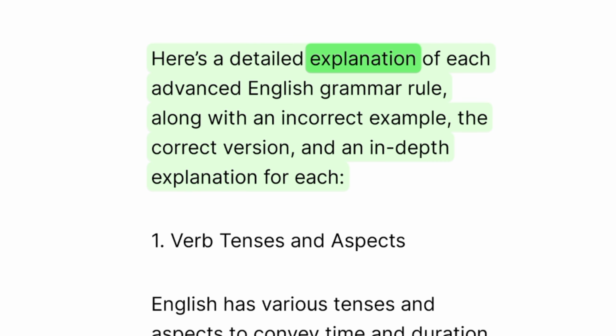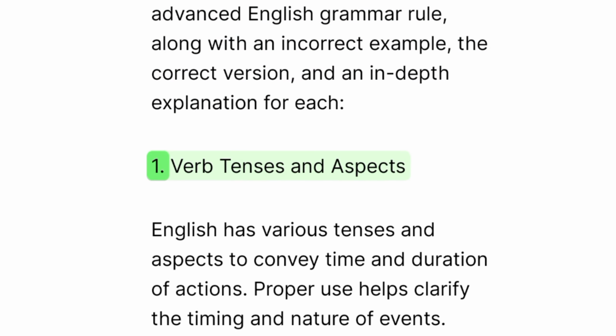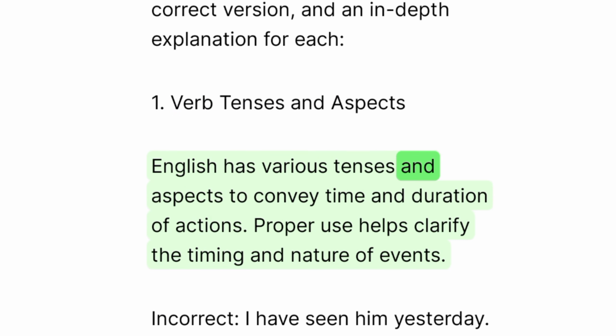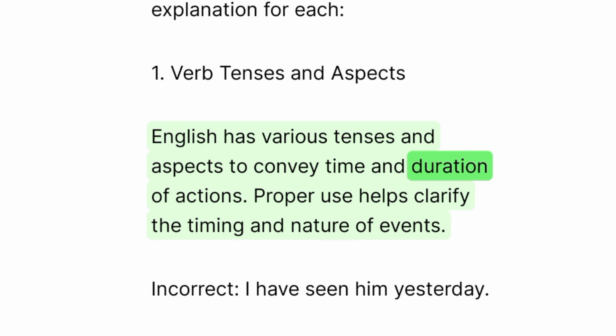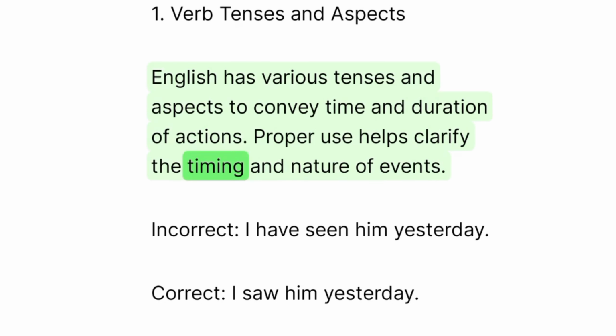Here's a detailed explanation of each advanced English grammar rule, along with an incorrect example, the correct version, and an in-depth explanation for each. 1. Verb tenses and aspects. English has various tenses and aspects to convey time and duration of actions. Proper use helps clarify the timing and nature of events.